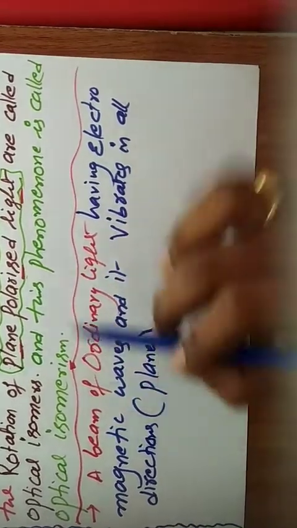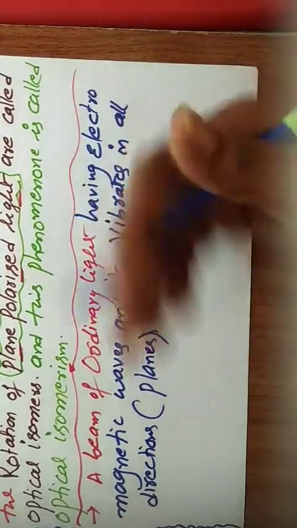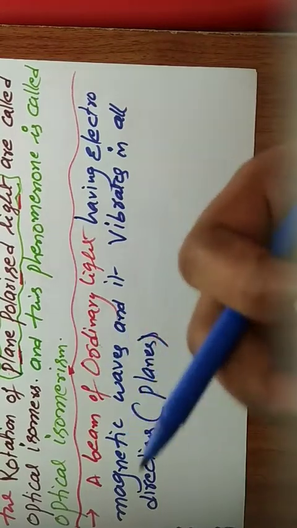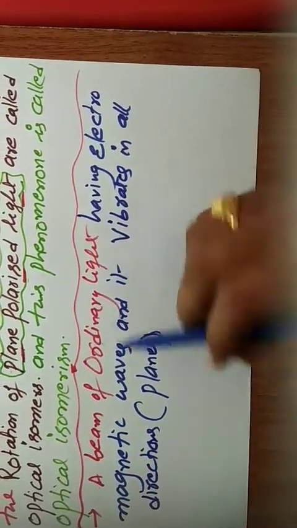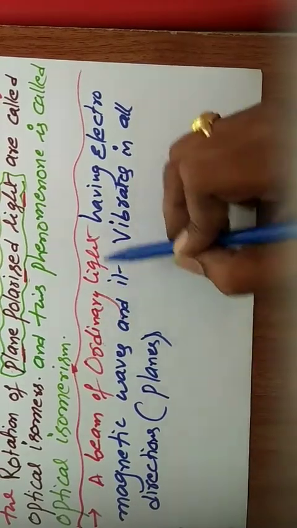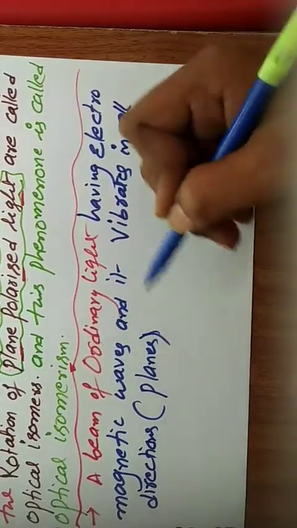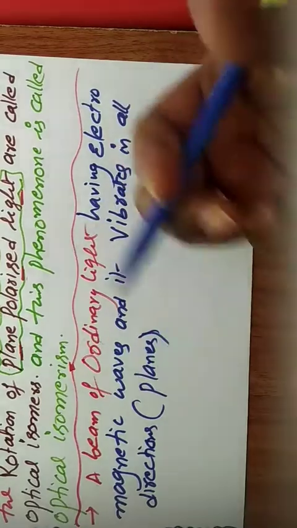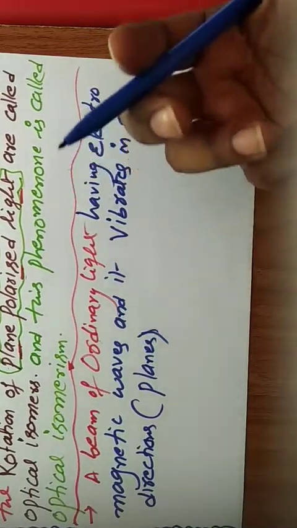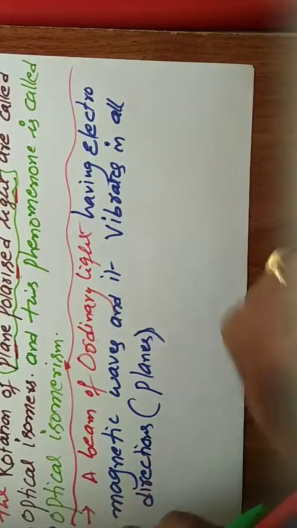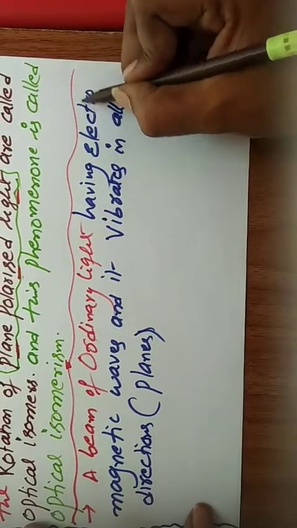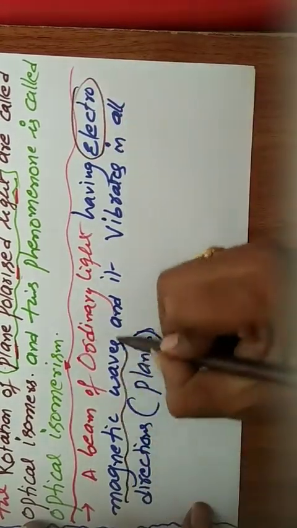Suppose you take normal light, meaning sunlight or tube light. Any one of these is ordinary light. The sources of ordinary light are the sun and the electrical bulb. This light is an electromagnetic wave.